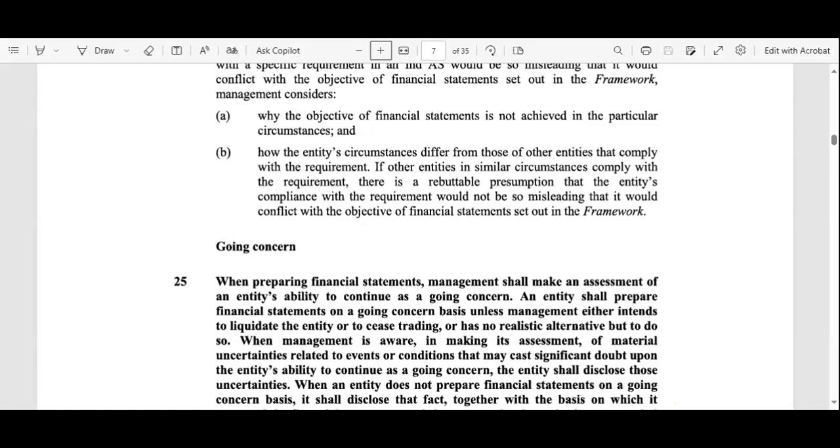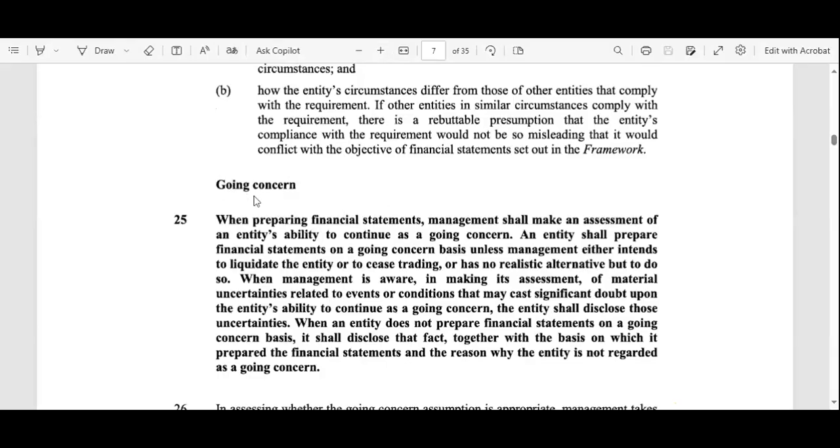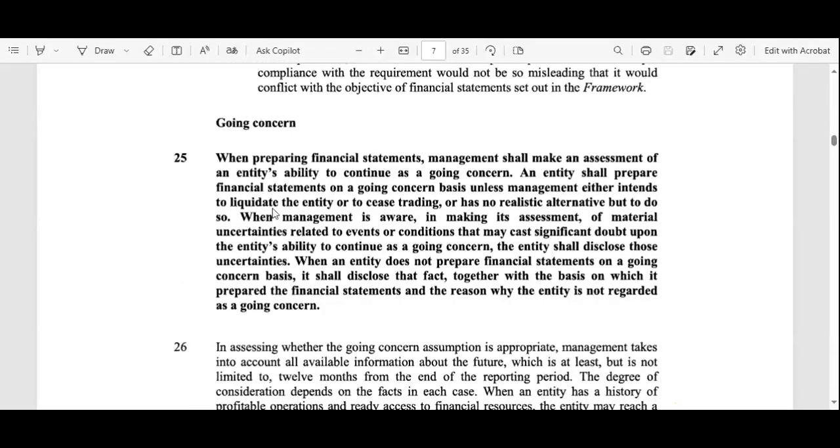I told you the three principles that must be followed: the going concern, accrual basis, and consistency. Here you clearly see that going concern is mentioned. What is meant by going concern? All the detail is written here, and we read and understand it.